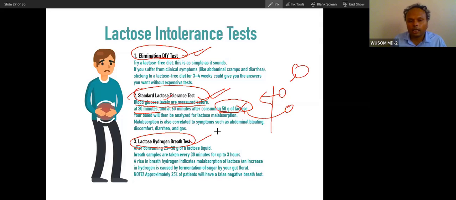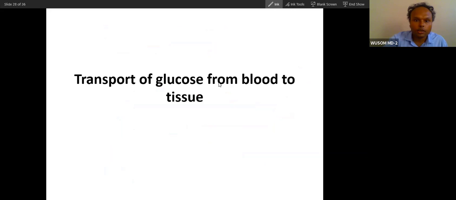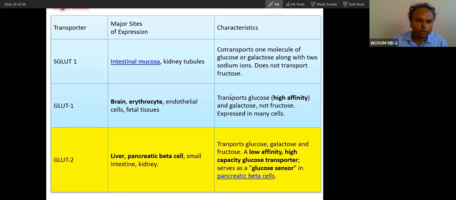Okay, do it yourself by eliminating lactose from your diet, and if you feel better, that means you may have lactose intolerance. So these are the 3 measures you can use to confirm this lactose intolerance. Transport of glucose from blood to tissue, you already know, it is not a new thing, everybody knows.